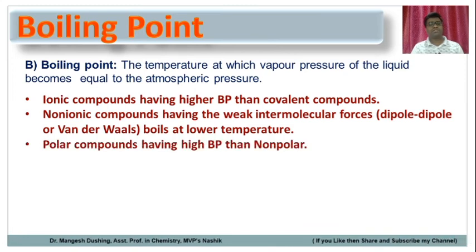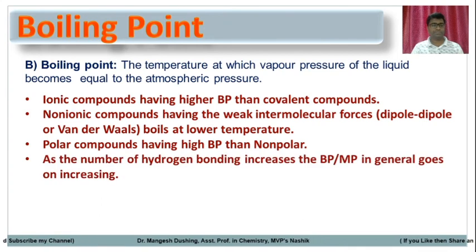Polar compounds have higher boiling points than the non-polar, because in polar compounds there is a little bit of charge separation. So dipole moment is there, and it has a partial ionic character. Polar compounds have partial ionic character. That's why polar compounds have a higher boiling point than non-polar compounds.